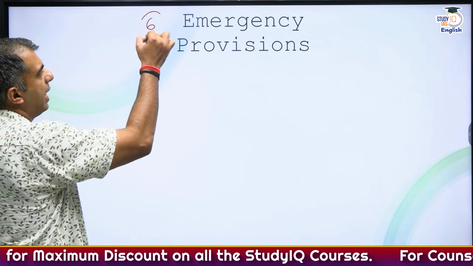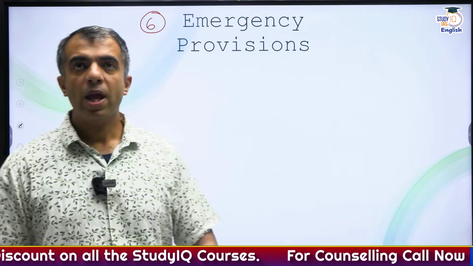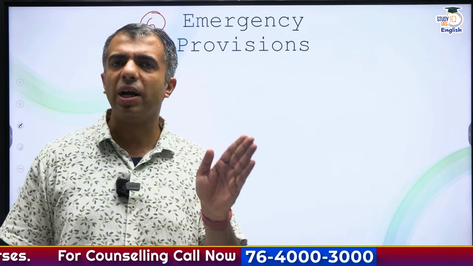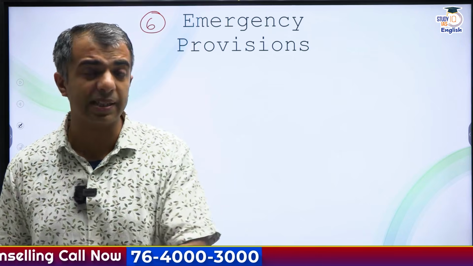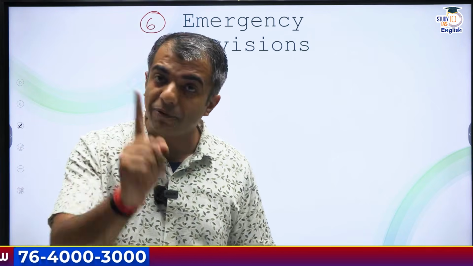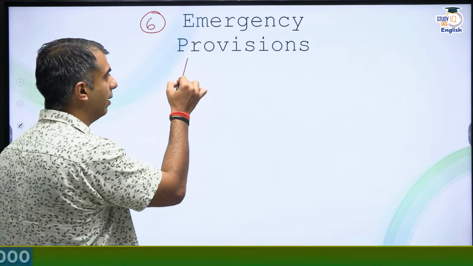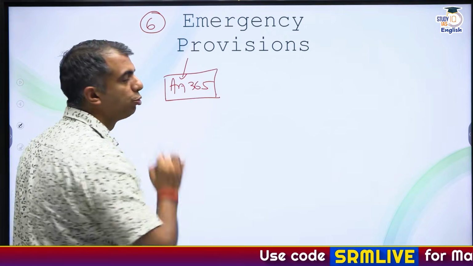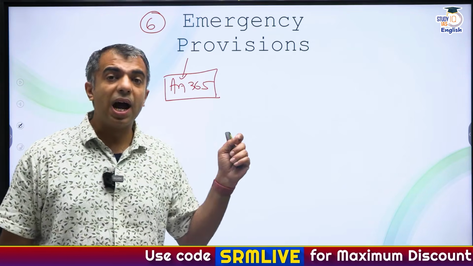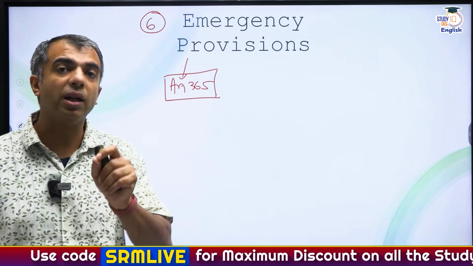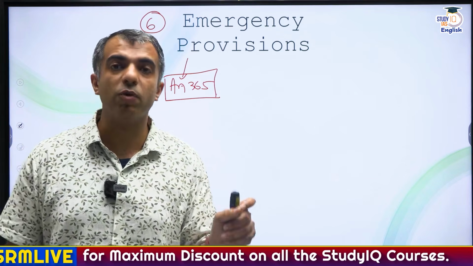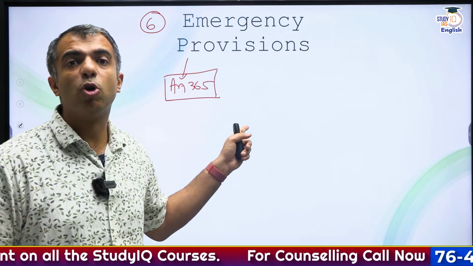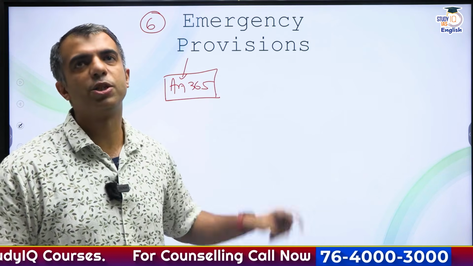Then sixth is the emergency provisions. So, emergency provisions not specifically with respect to Article 352, 356 or 360; Article 365 must also be remembered. Under Article 365, what all are the procedures, what all are the provisions, these must be remembered, and what are the previous Supreme Court judgments around the same must be remembered as well.